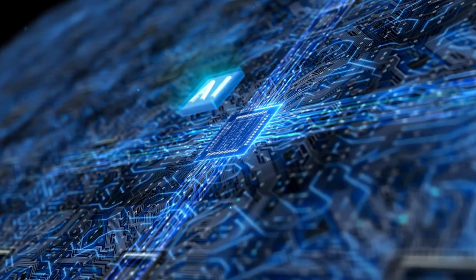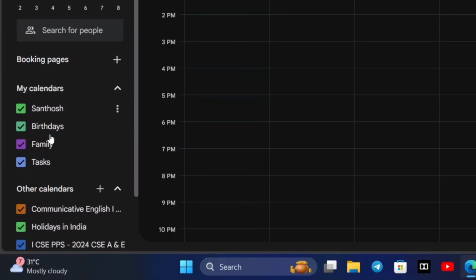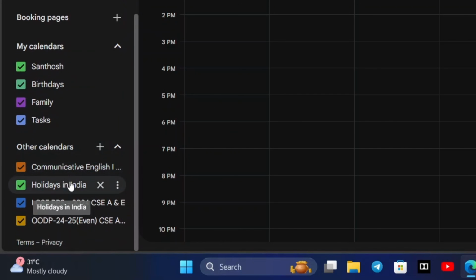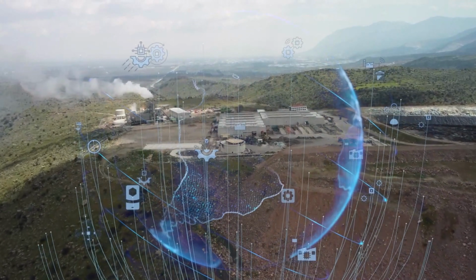Have you ever wondered how an AI can not only reply to your message but also book a meeting, send an email, or organize your day all by itself? That's not just automation, that's an AI agent. In this module, we are going to understand what an AI agent actually is, how it performs, and why it's the next big thing in the world of AI and automation.